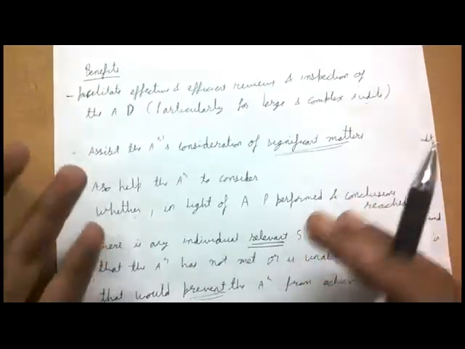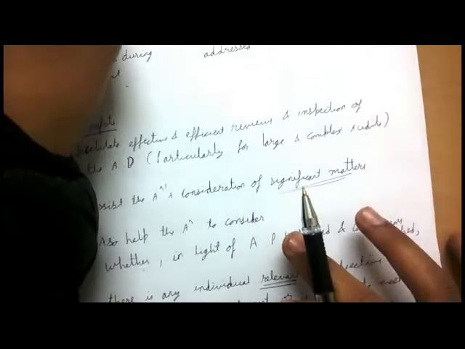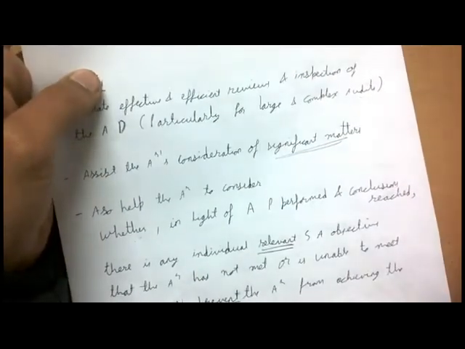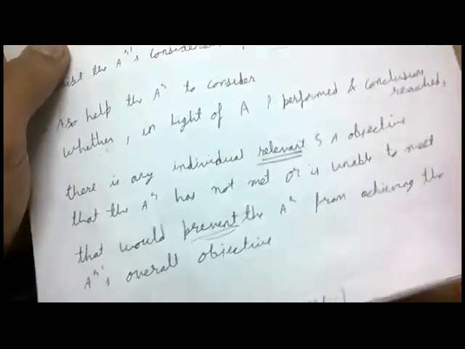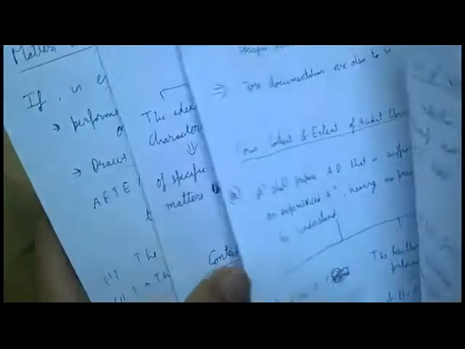So this audit completion memorandum helps the auditor to identify such things as well. He's able to consider whether the auditor has been able to achieve the individual SA objectives or not, and whether the overall objective would be prevented if in case he has not achieved the relevant SA objectives. Right, so this sums up my video on SA 230, audit documentation.